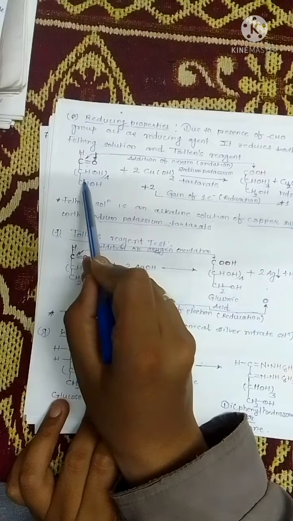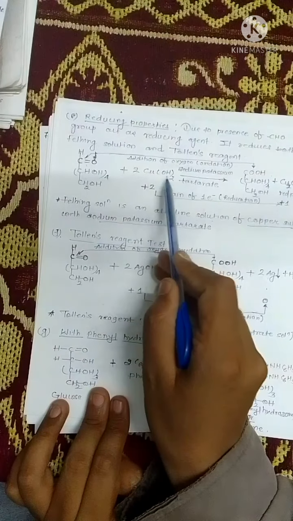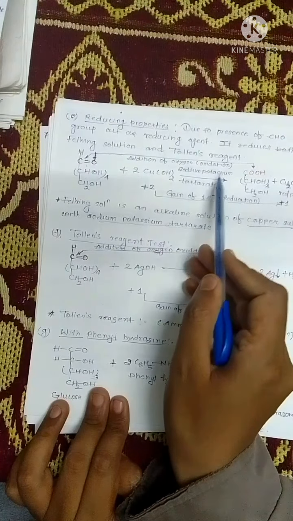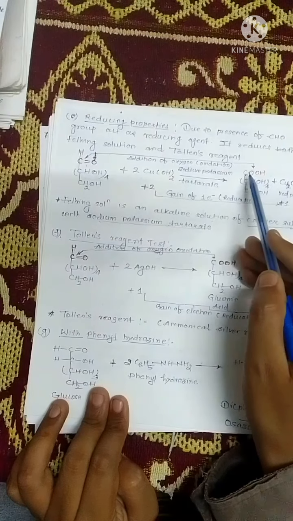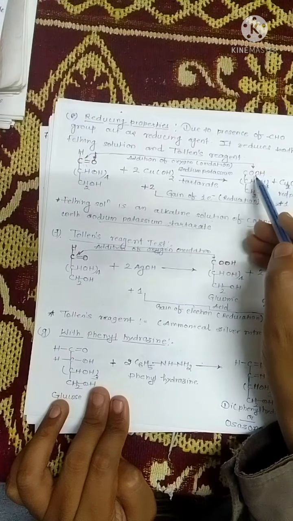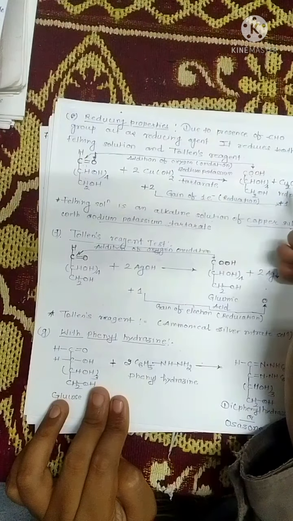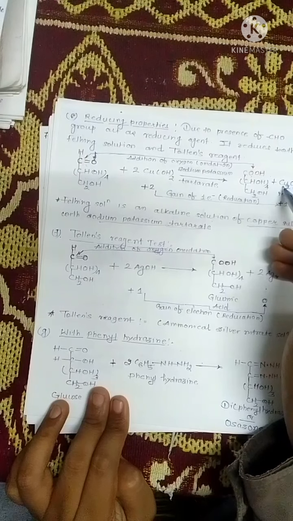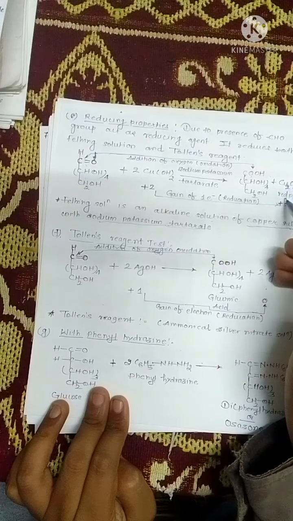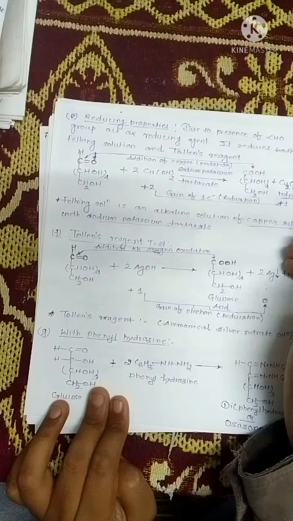So just see this reaction. This is glucose when it is reacted with copper dihydroxide in the presence of sodium potassium tartrate. What we get is that this aldehydic group is oxidized into COOH, and we get Cu2O, which is a red precipitate, plus water.